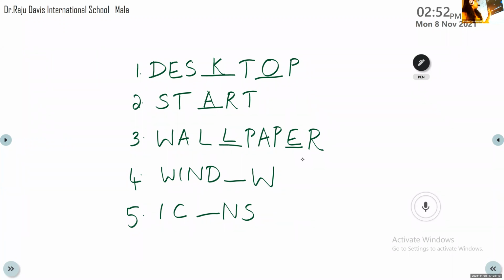Done? No, I have not completed. It's okay, you can write. Now, the fourth one is WIND dash W. What is it? Window. So what should I write in the blank? Window. O W. Window. Now, the fifth one, IC dash N S. What is it? Icons. I C O N S. Icons. Okay, you can copy this down.